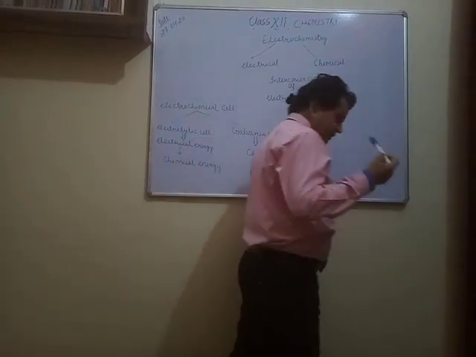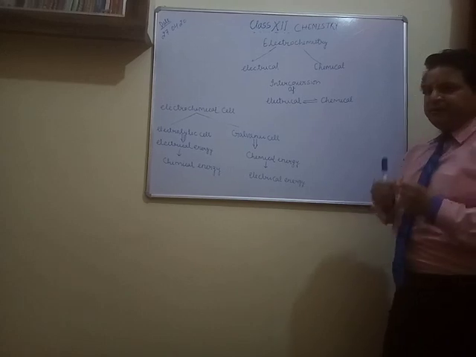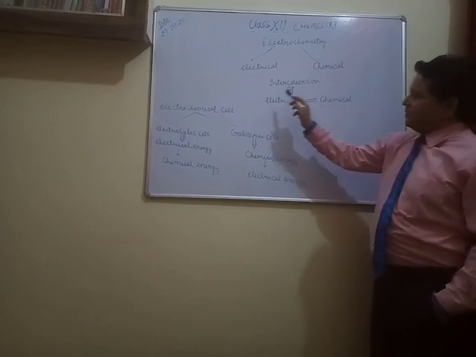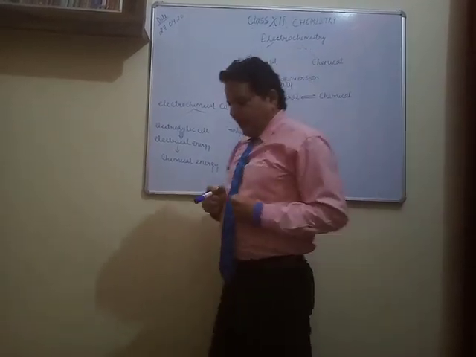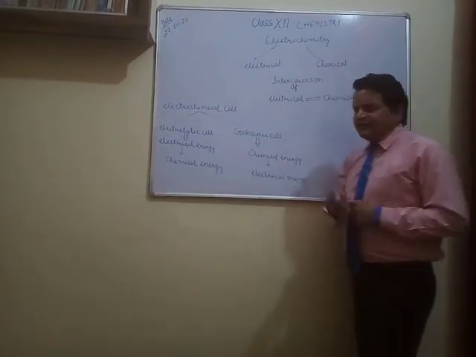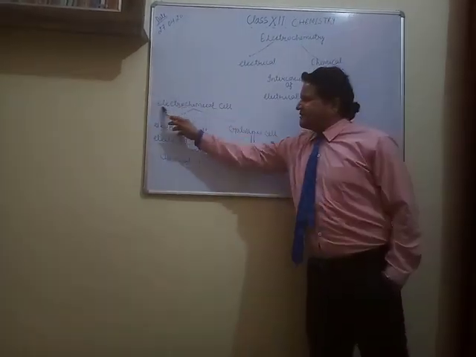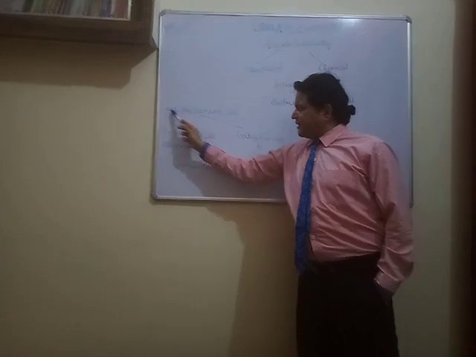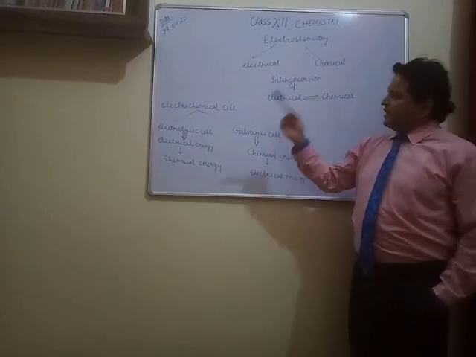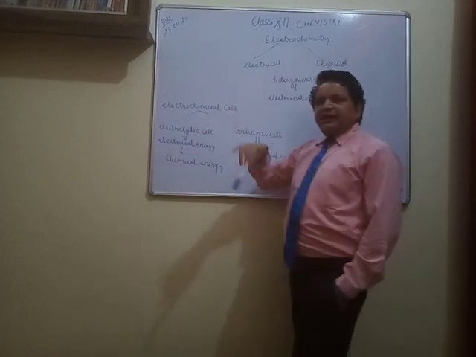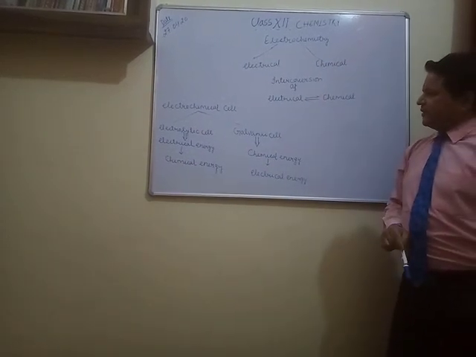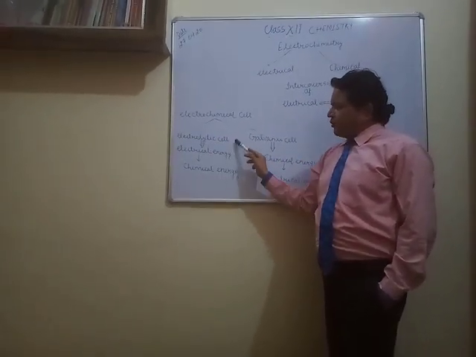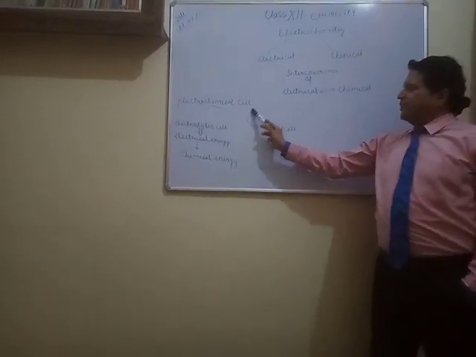Obviously, this interconversion takes place in several equipments. Here, as I have told you, electrical into chemical and chemical into electrical. It means we should have two equipments. What are these? There are some electrochemical cells, as the electrochemistry is there. Electrochemical cell means those cells which convert electrical into chemical or chemical into electrical energy. So these electrochemical cells are of two types. One, electrolytic cell, and another one, galvanic cell.